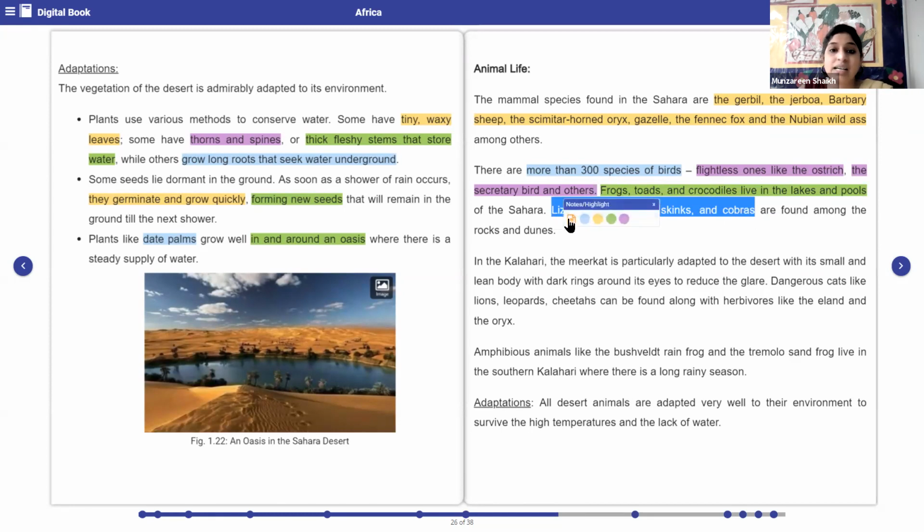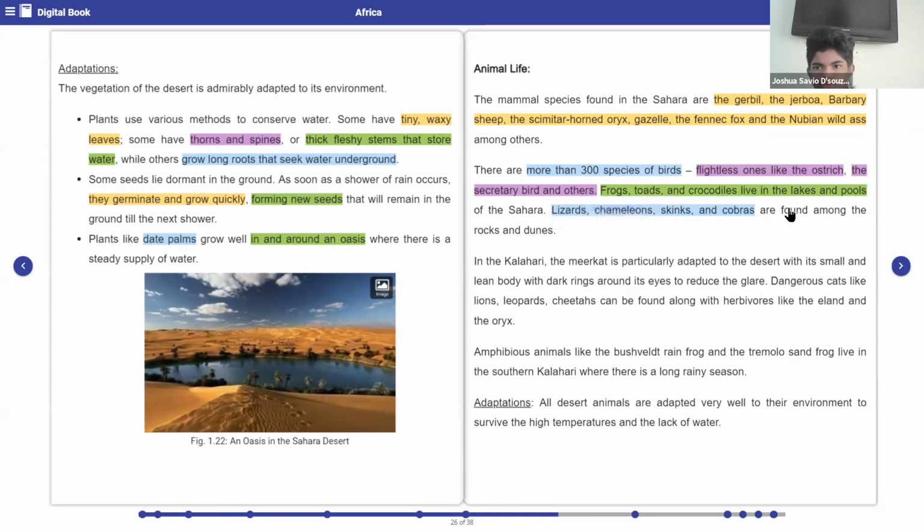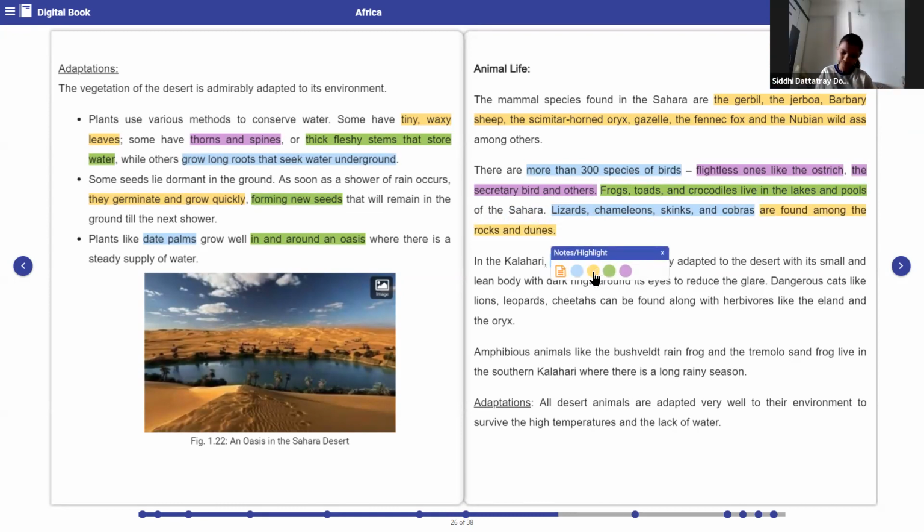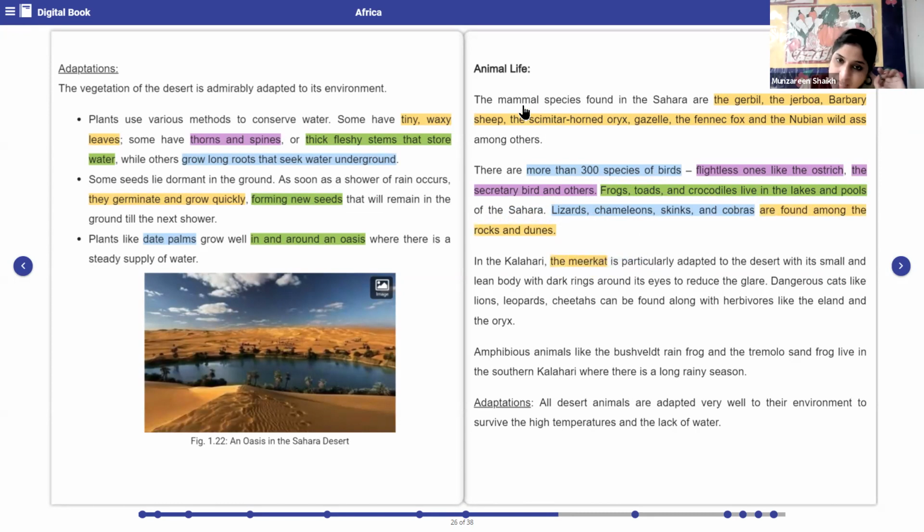They live in the rocks and dunes. Okay, next, in the Kalahari, the meerkat is particularly adapted to the desert with a small and lean body with dark rings around its eyes to reduce the glare. Dangerous cats like lions, leopards, cheetahs can be found along with herbivores like the eland and the oryx.